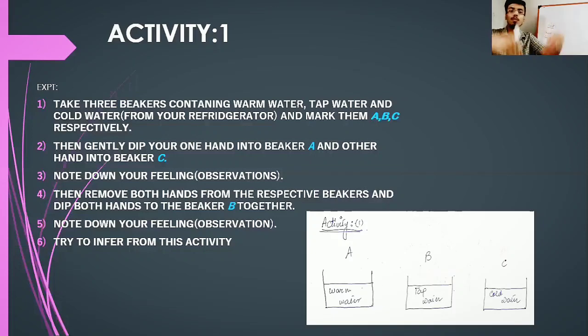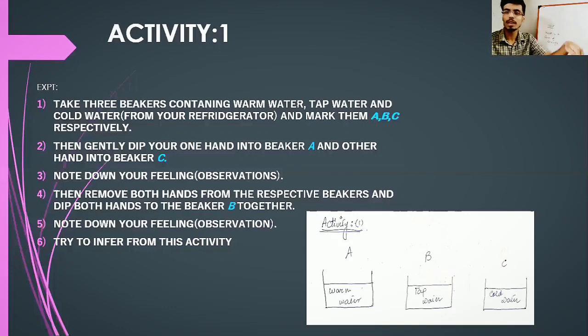And now you remove both hands and simultaneously dip both hands into beaker B together. In beaker B, tap water is present. You may feel that the hand which was dipped earlier in beaker A will feel a little cooler, because initially it was feeling hotter.